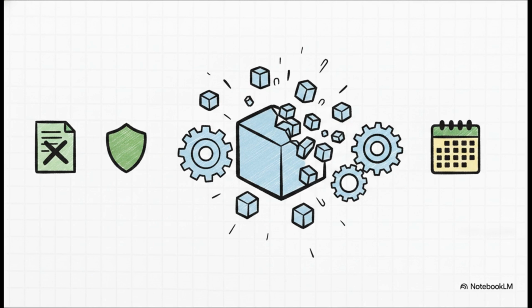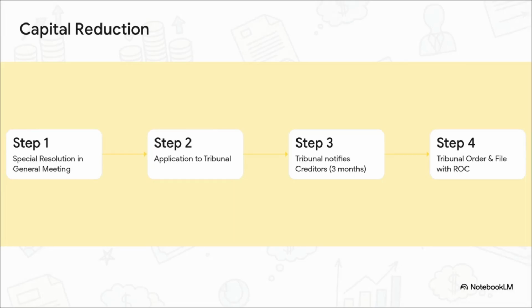Canceling unissued shares under Section 61 does not trigger the strict capital reduction rules. You literally just file Form SH7 with the ROC within 30 days, and you are good to go. Capital reduction under Section 66, however, is a totally different beast. This is a 3-star high-probability practical question area.